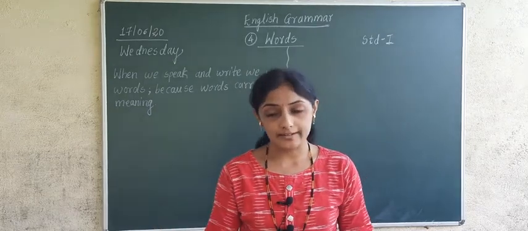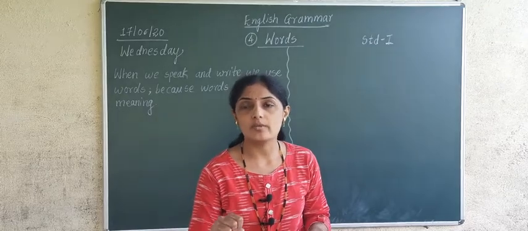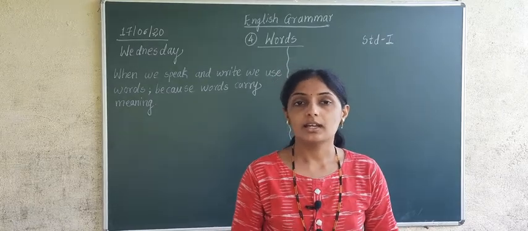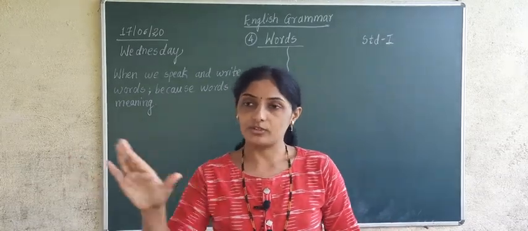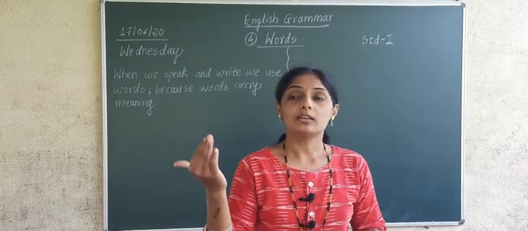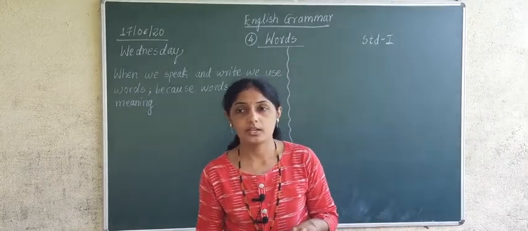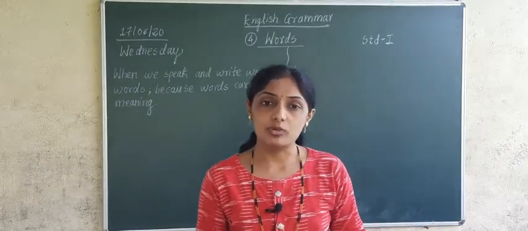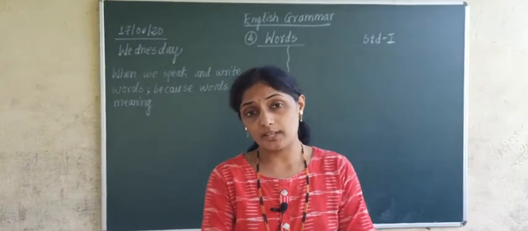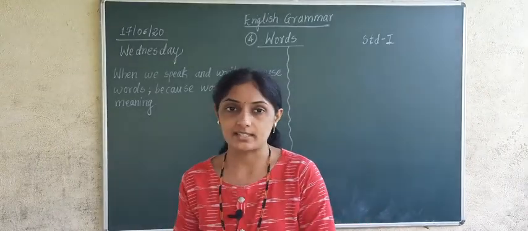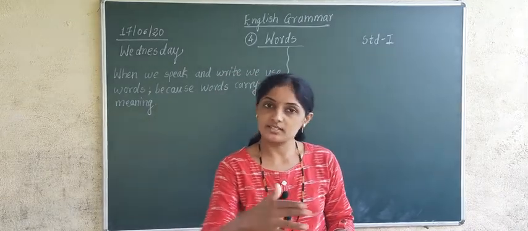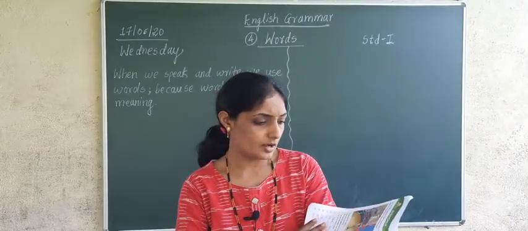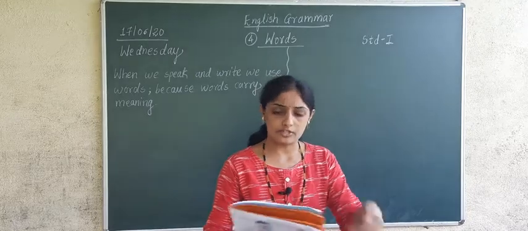How many letters are there in vowels? There are 5 letters in vowels. How many letters are there in consonants? There are 21 letters in consonants. Sequence wise we are going further, okay? And today we are going to study how words are formed, correct? These letters which are put together form what? They form words. Again, when we put words together, what will they form? They will form sentences. So today we are going to study till words. Sentences I will tell you in the next period. That lesson, how to make sentences, is there in your English grammar book, and we'll study it further.